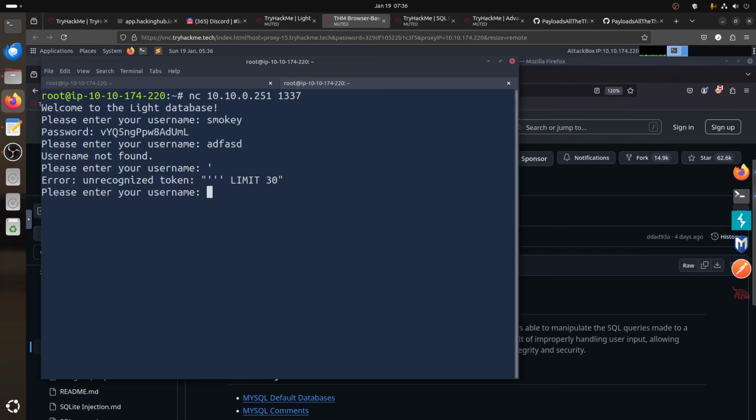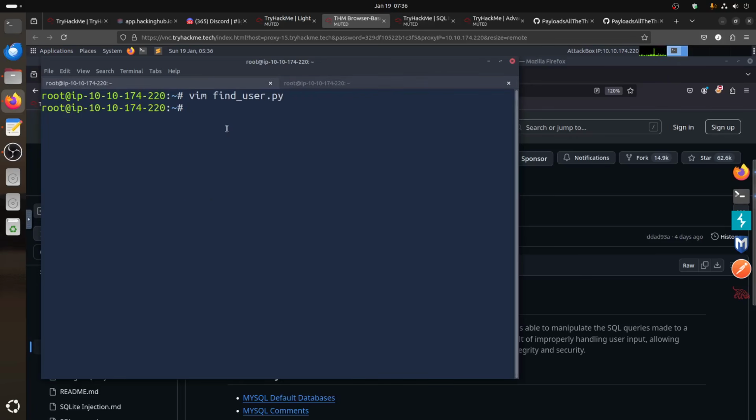And recognize token limit 30, and now you will know it's an injection. So we're dealing with SQL injection here, and we have limit 30. But let's say for a moment you didn't assume it's related to SQL injection. You think of playing with the users to find the correct username.